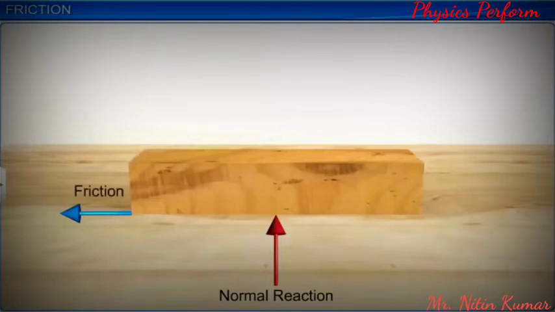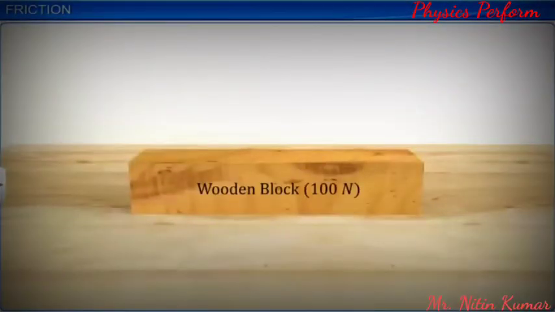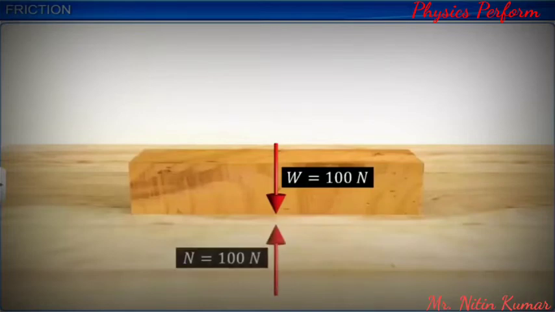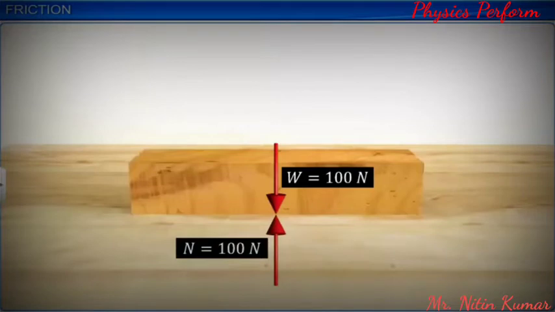Let us conduct a simple experiment to formulate an empirical relationship between normal reaction and frictional force. Place a cuboidal-shaped wooden block weighing 100 Newton on the wooden table top. The weight of the block will be acting vertically downward and will press the tabletop down. The tabletop will press the block up with a force equal to the weight of the block.